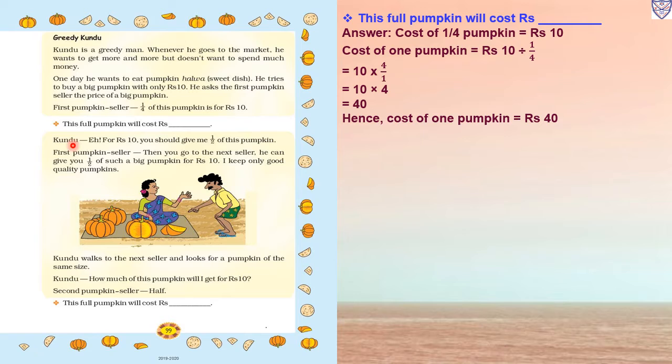Now Gundu says, hey, for rupees 10 you should give me half of the pumpkin. Now again he is asking, okay, you can give for rupees 10 half of this pumpkin.